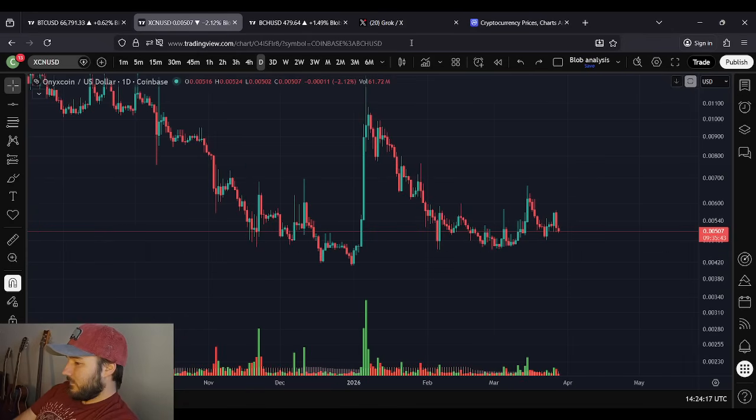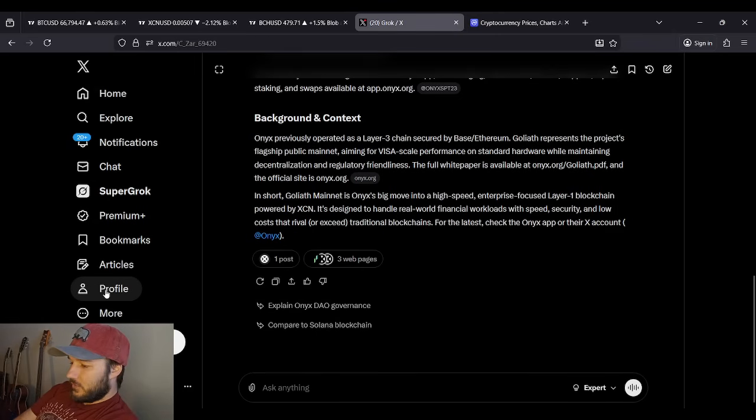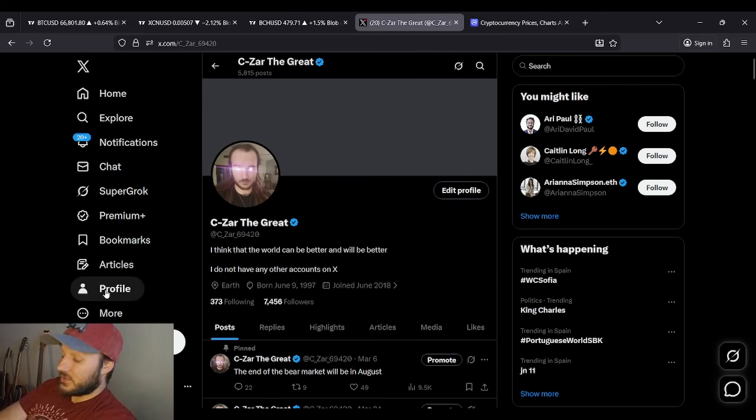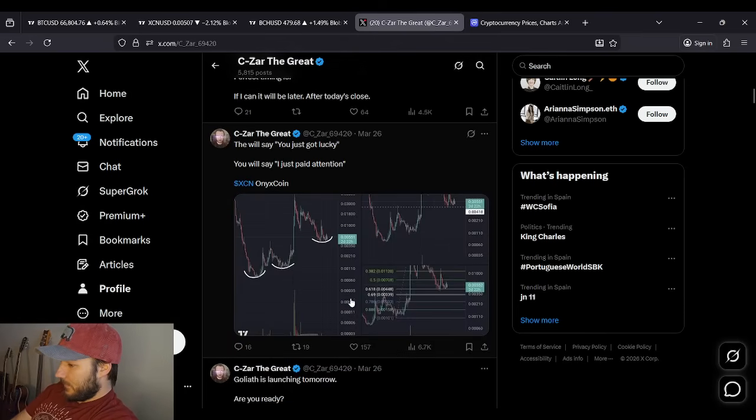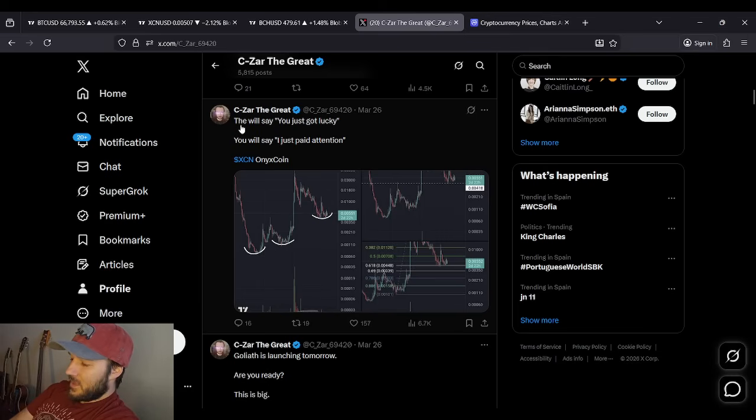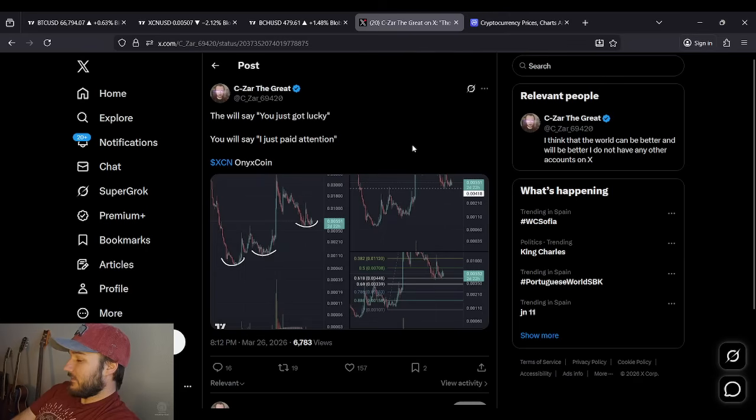And I find it funny. I actually do find it funny before we get into the TA here. This will be the TA. Just hold on here. I made this post and it says they will say you just got lucky. You will say I just paid attention. And then the only people who are talking crap here were like, Goliath's not going to cause the pump. Like they're all talking about Goliath because this was the day before Goliath. All the haters talking about Goliath here, and it's like, what about any of this has anything to do with Goliath? Right? Show me the charts and I'll tell you the news.